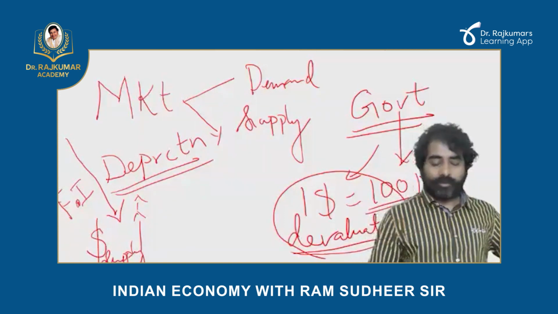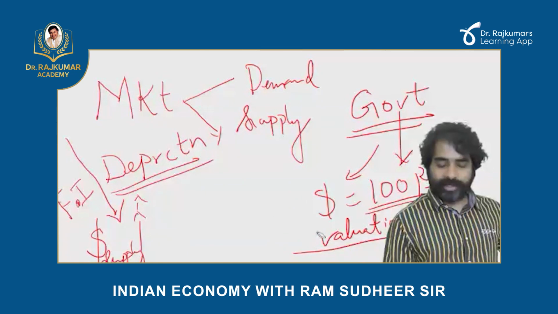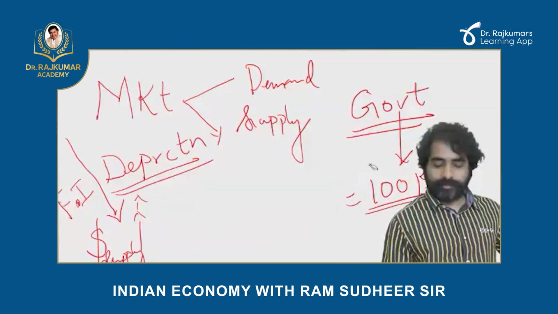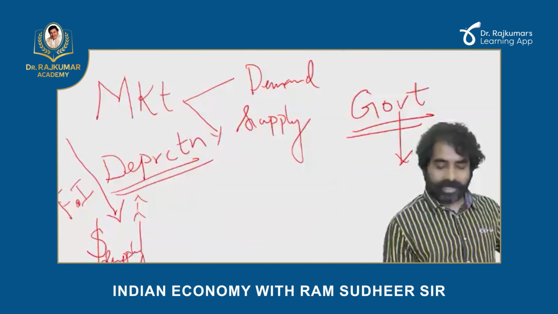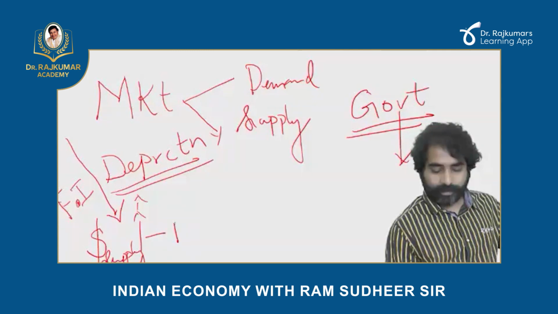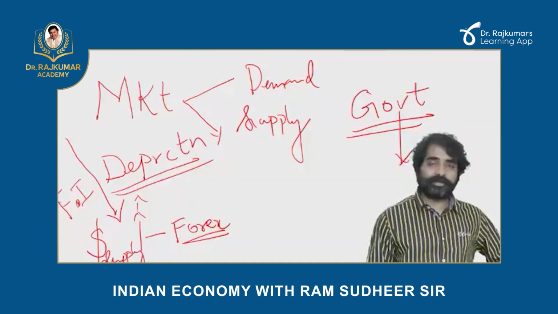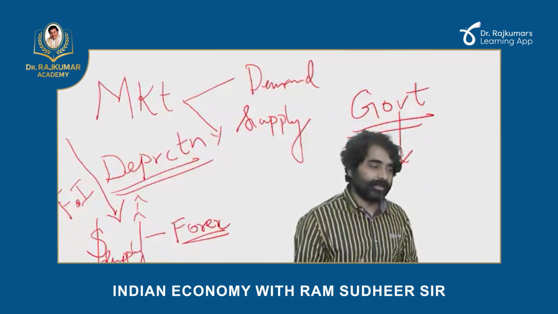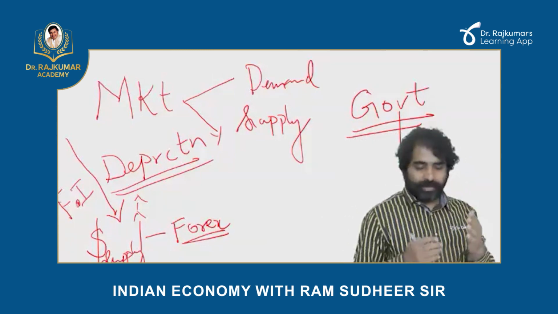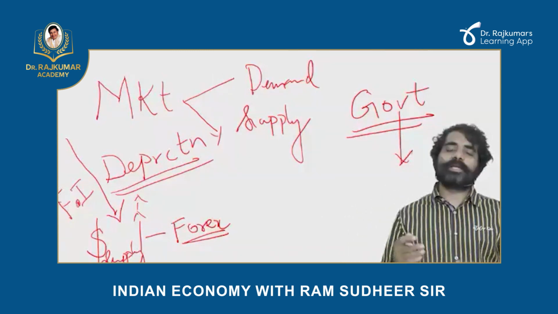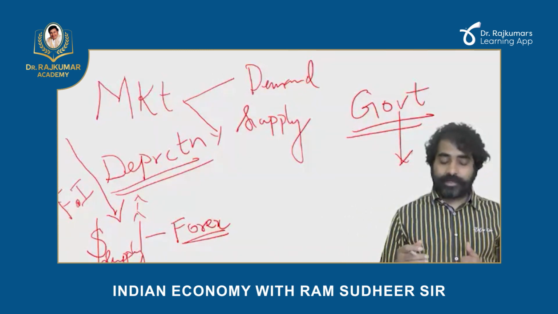So when more dollars are moving into the country, there is a market where you can buy currencies, which is called the forex market. In the share market, you have shares being traded, meaning buying and selling of shares. Similarly, in the forex market, we have currencies being traded.